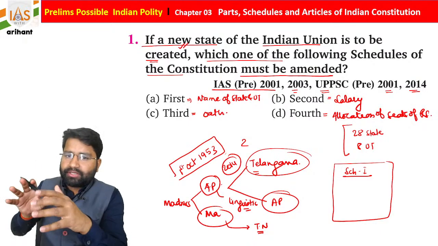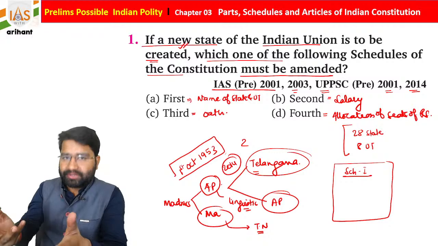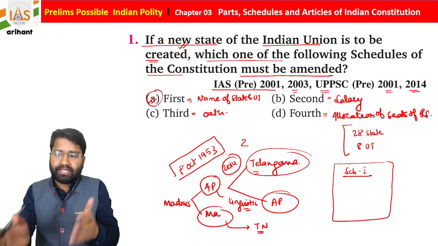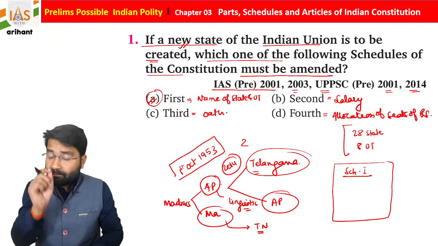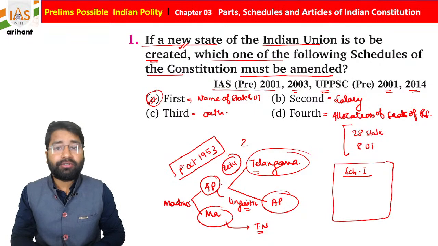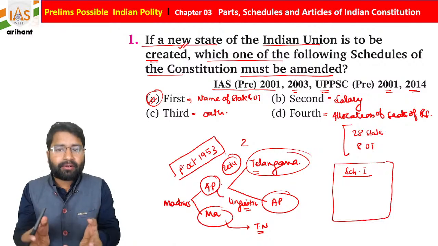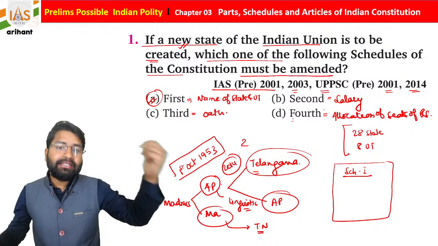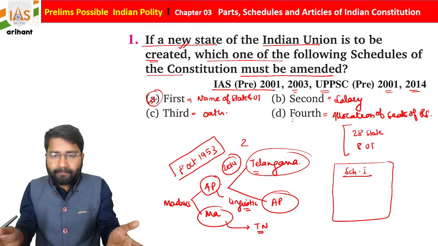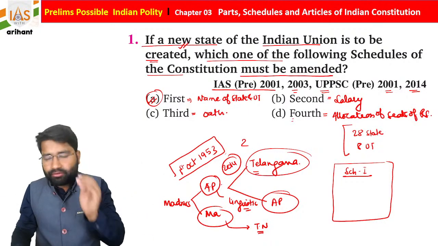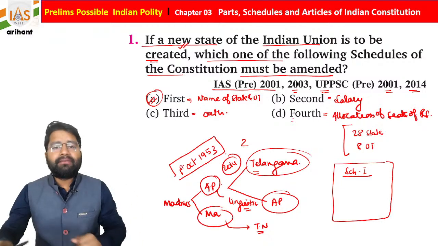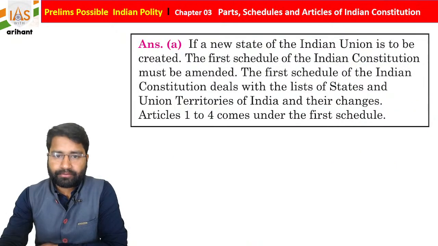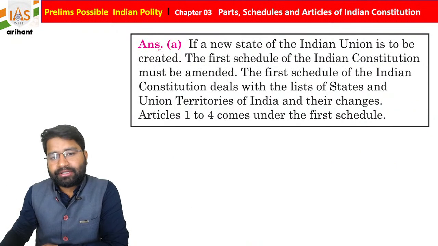But now there is a question: sir, let's suppose we are going to create a new state. In that case, schedule 1 is going to be modified because one new name is going to be added. But students, one very important point you need to get from this: the fourth schedule is also going to be modified because Rajya Sabha seats are also going to be distributed. So you need to go with option A. But if let's suppose a condition arises, then you can also choose the fourth option. Okay, so now just see the explanation.